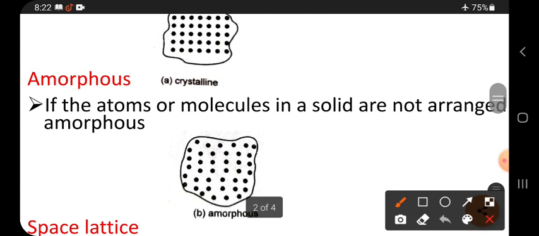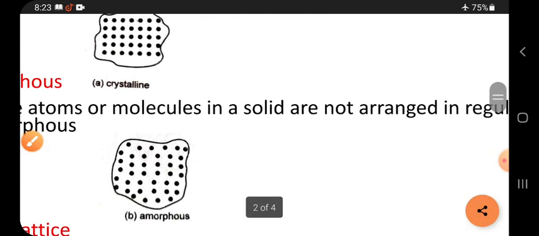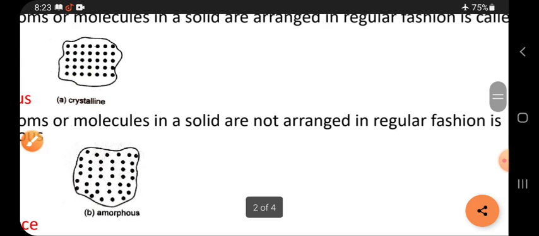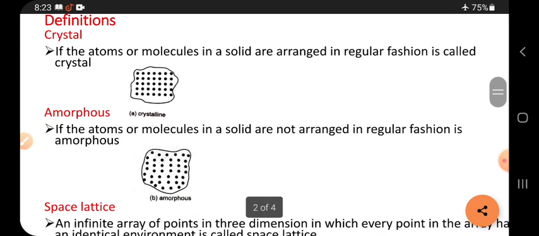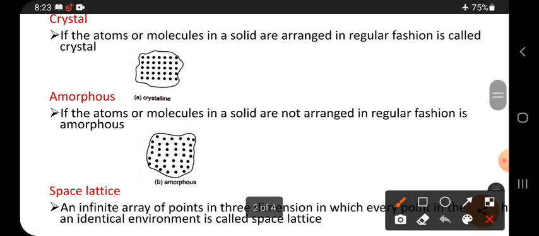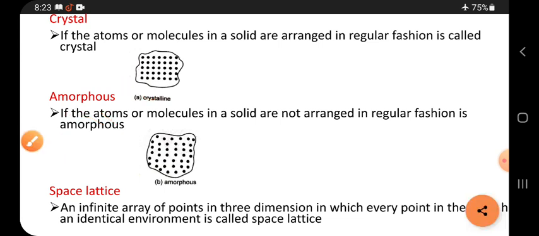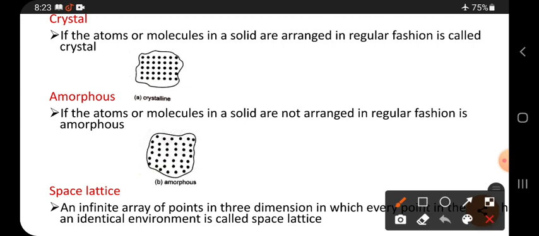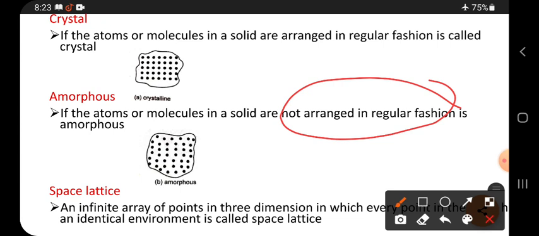And next, if the atoms or molecules in a solid are not arranged in a regular fashion, then what do we call them? We call them amorphous. See, it's a pronunciation: amorphous. Amorphous is the opposite of crystal. You cannot find regular fashion in amorphous.